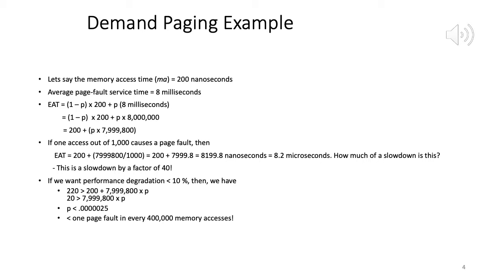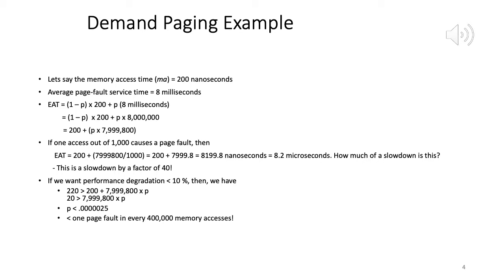So one time you may not have to enter a device queue, waiting for device IO. Other time you may have to wait, and even when you have to wait, it depends on how many requests are ahead of you in that disk queue. More requests being ahead of you means it will add more to the page fault service time. So the time will change. So let's say the average page fault time, for ease of explanation, is